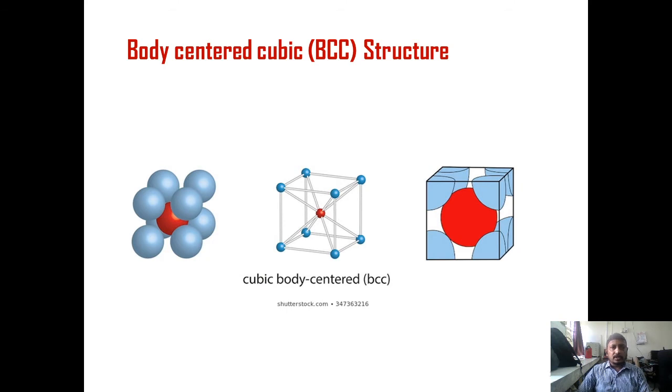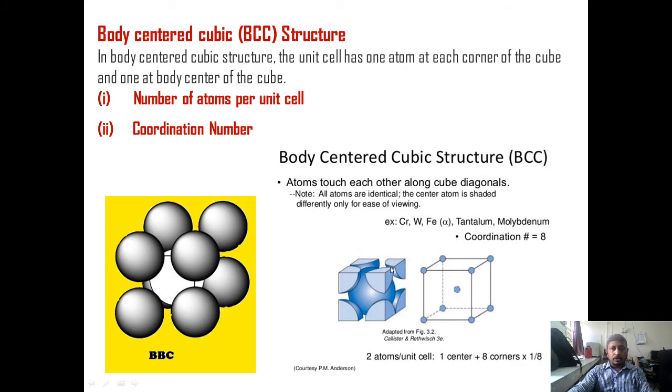Now next is the body centered cubic Bravais lattice, BCC. So we can have the picture of the BCC lattice. We see here the stacking of the atoms in the BCC unit cell. There is a stacking like this, AB, and the body centered atom is there. The corner atoms are there. So the first property of the unit cell is volume of the unit cell, as it is a cubic one. So volume of the unit cell is A cube.